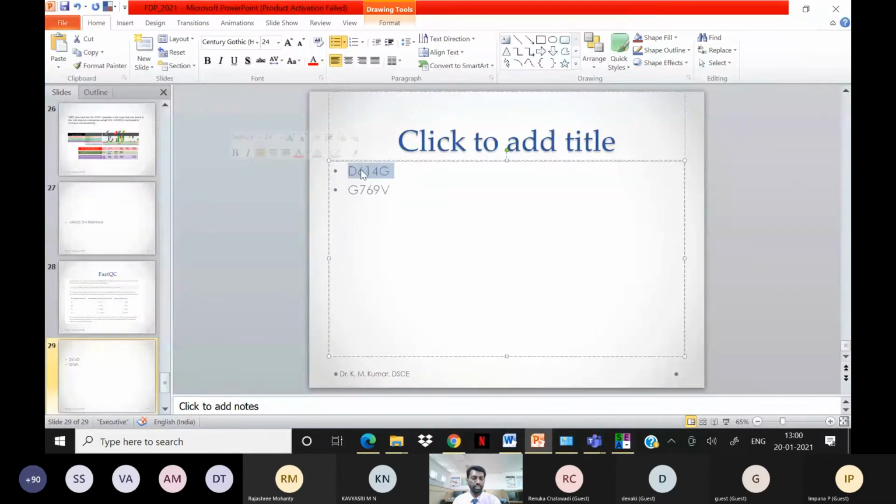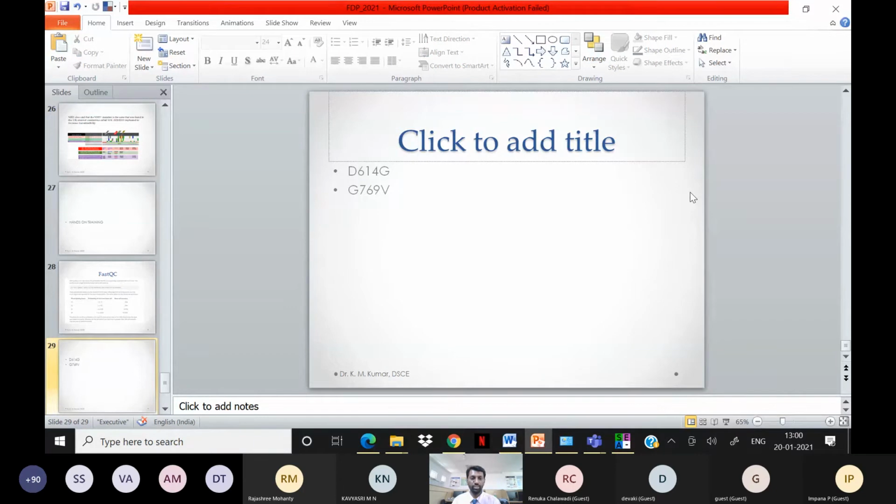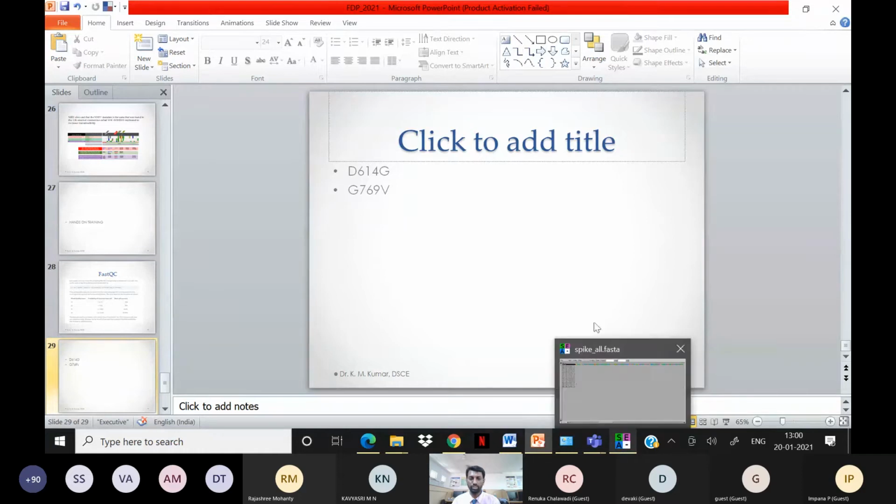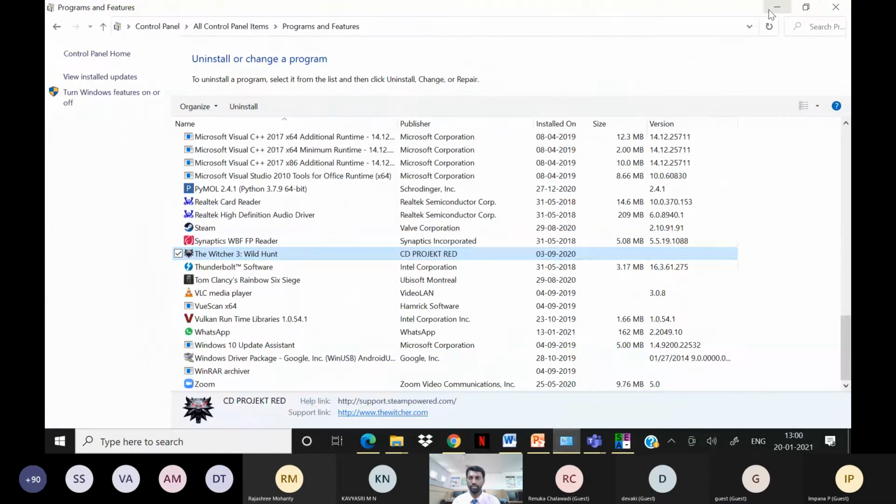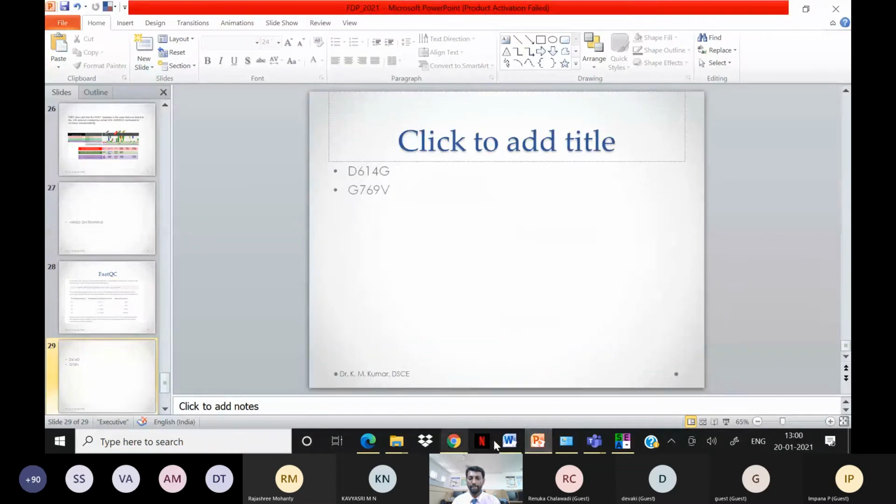So now, D614G I'm taking as an example. I will explain how to identify how these mutations are problematic, how the mutations have an impact on the functional significance of the coronavirus viral proteins. That I'm going to explain now. So we can check it carefully, because it's very, very important. So we are coming to the interpretations now.